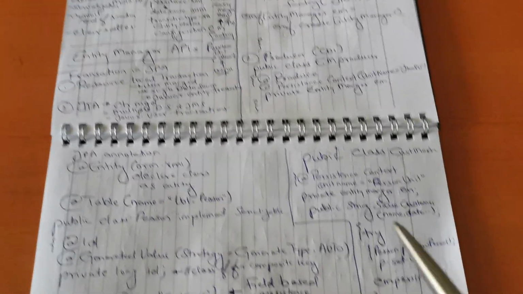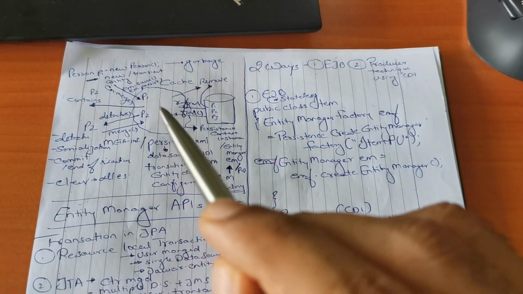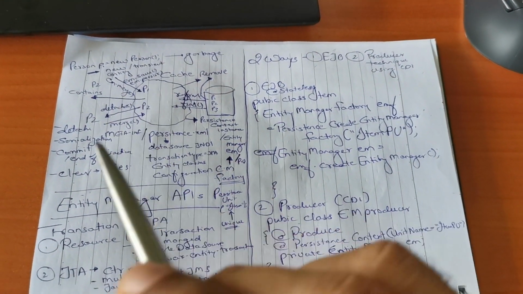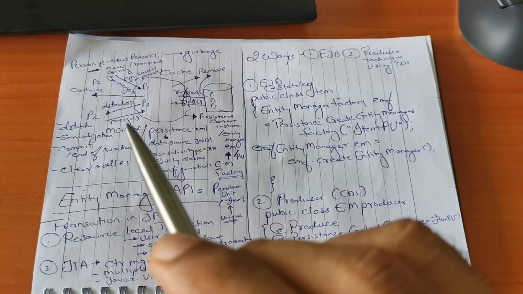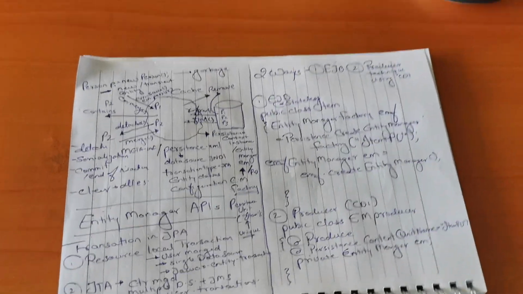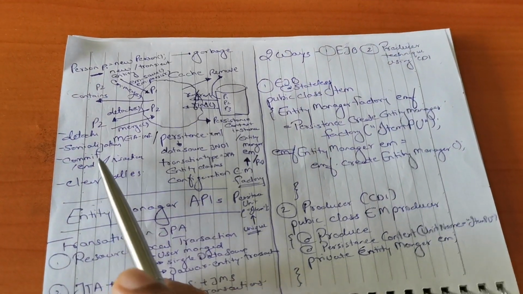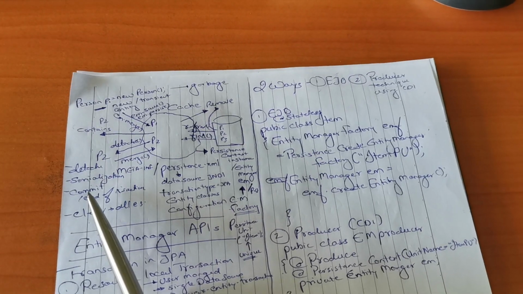And not only persist, we can do all the operations we have discussed, like persist, merge, detach, remove, contains, and all of those can be performed based on our business logic. There are certain more APIs which we have not discussed.